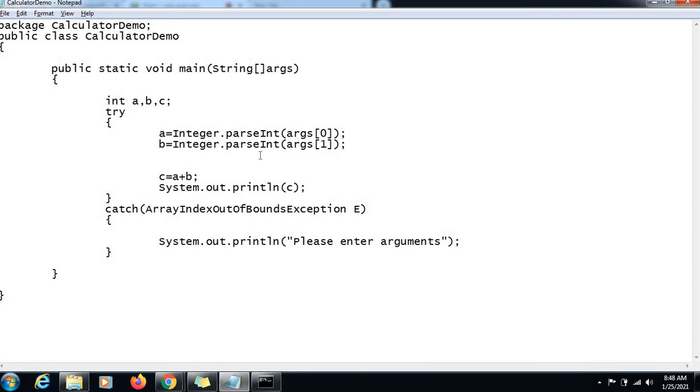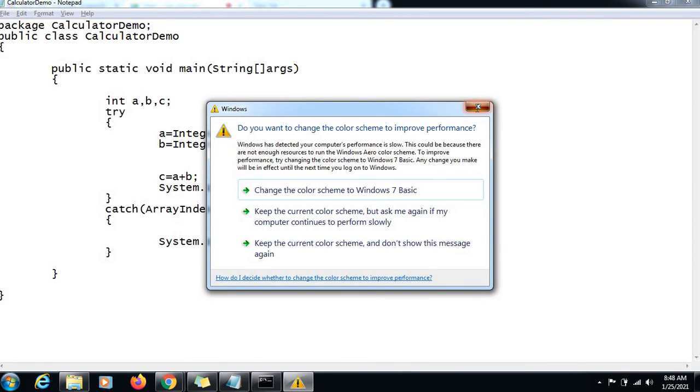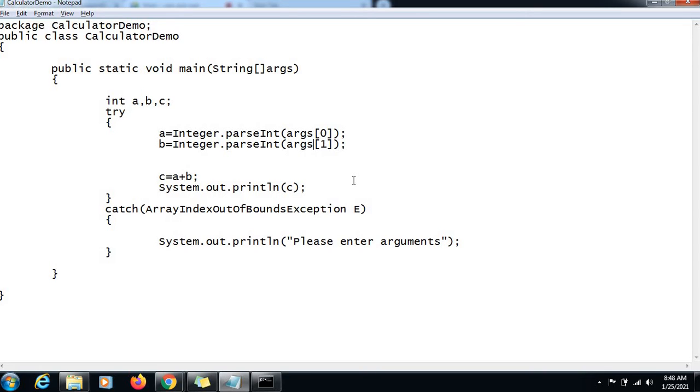Java is all fine even if your arrays have members which you are not accessing. If that was not fine, then Java would have treated this situation as an error situation. But from Java's point of view, it is all fine. Even if you define a variable and you don't use it, that's fine. Now in this case, your array has 100 elements. Out of those, you are only accessing 20, 30, and the remaining you are not accessing at all. So that's fine with Java. That's not a problem. Hence, Java doesn't treat this situation as an error or exception situation. But we want this situation to be treated as an exception situation.